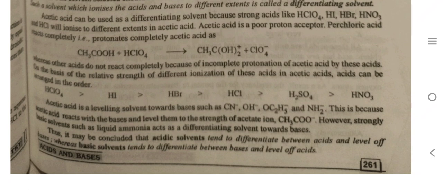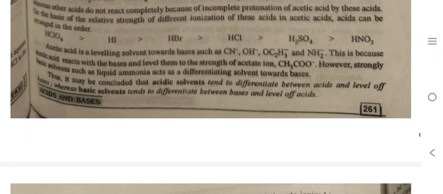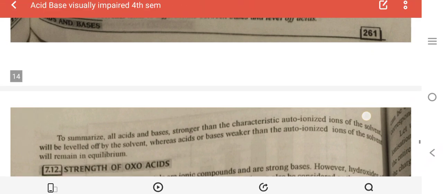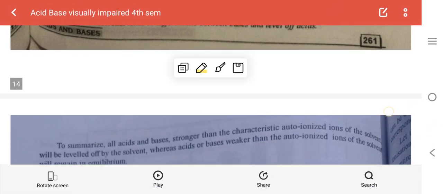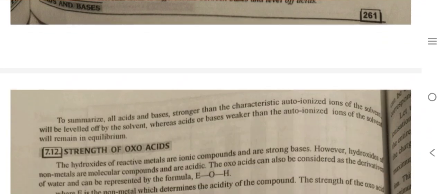However, strongly basic solvents such as liquid ammonia act as differentiating solvents towards bases. Thus, it may be concluded that acidic solvents tend to differentiate between acids and level bases, whereas basic solvents tend to differentiate between bases and level acids. To summarize, all acids and bases stronger than the characteristic autoionized ion of the solvent will be leveled off by the solvent, whereas acids or bases weaker than the autoionized ions of the solvent will remain in equilibrium. Thank you.